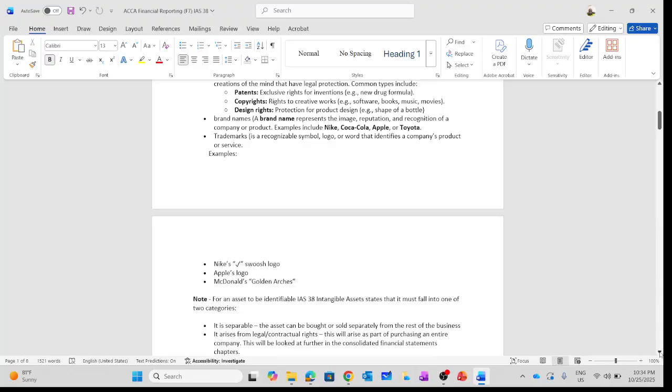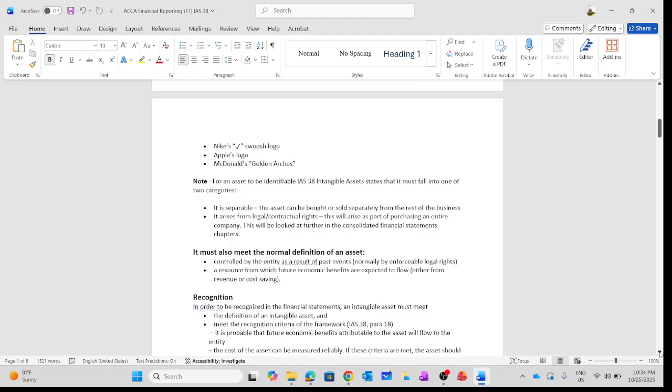So now we need to note one very important point. As I mentioned from the introduction, we need to understand what is identifiability according to IAS 38. When you look at the definition of intangible assets, it's an identifiable non-monetary asset. So we need to understand the exact meaning of identifiable. Now, it has two meanings. First, it is separable. It means when we are talking about the brand name, we need to be able to sell the brand name without selling the whole business.